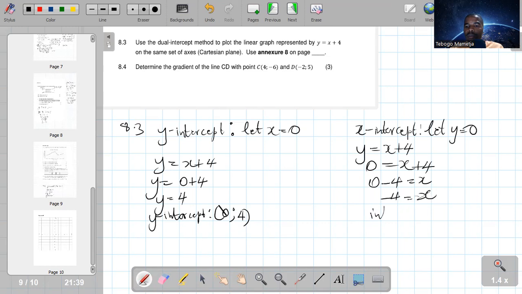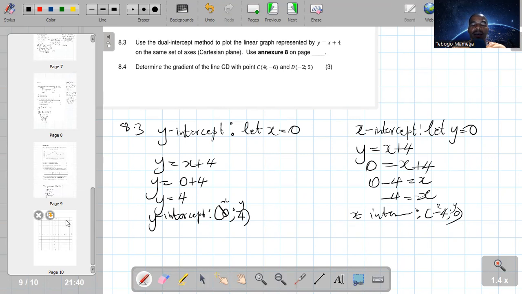Because it's a point, the x-intercept must be (negative 4, 0). So this is x, this is y. Now we have our intercepts. Then they say on page 8, so we can simply go there.